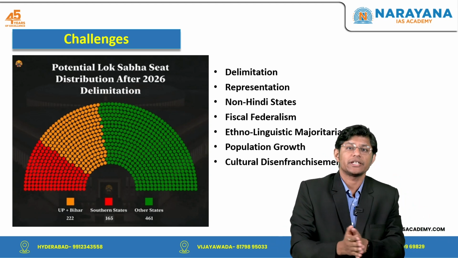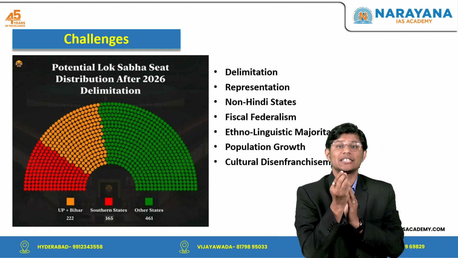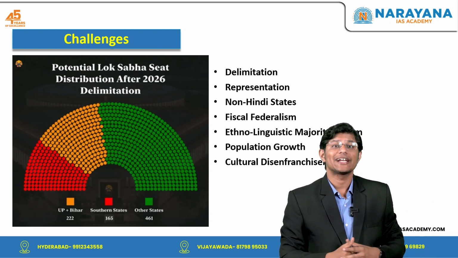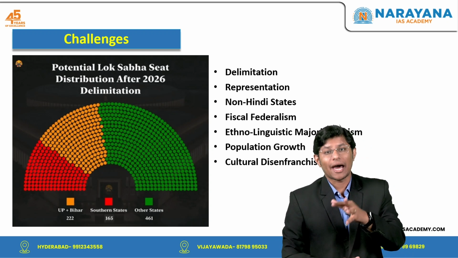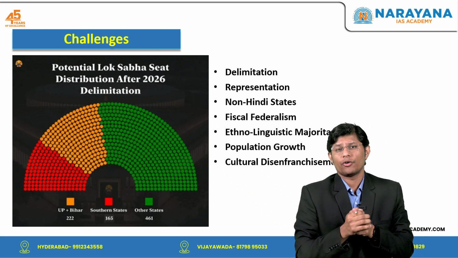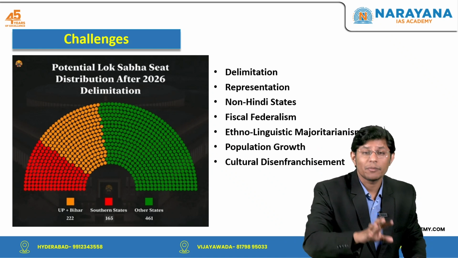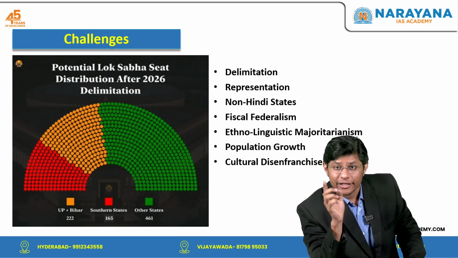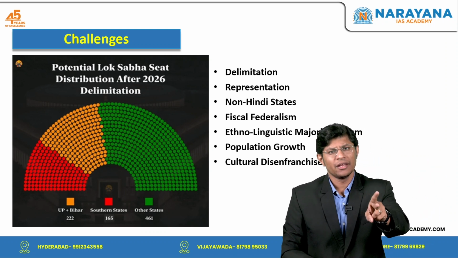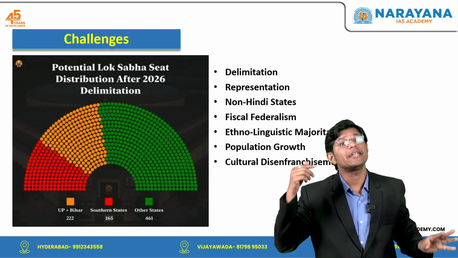Then the possible third solution would be delimitation with decentralization, that is giving more powers to states. So, if delimitation proceeds, it could be paired with a broader decentralization of power. How? By transferring more subjects from the union list to the state list. States would gain greater control over their governance, and this would help to balance the political power between states. Now, for example, core subjects like defense, foreign affairs and currency could remain under union control, but the decentralization would reduce the risk of a majoritarian dominance in the union government.